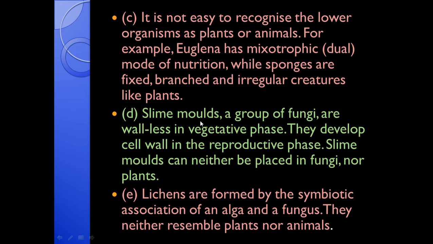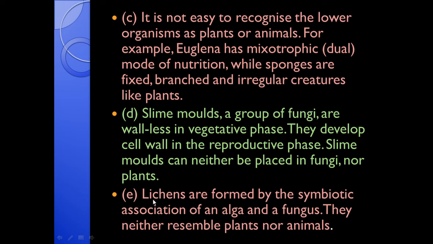Next is slime molds. Slime molds are a group of fungi. These are wall-less in vegetative phase. They do not have the cell wall, and the main characteristic of the plants is they have the cell wall. So these slime molds cannot be placed in the group plants. Why? Because these are wall-less in the vegetative phase, means when they are not reproductive. But once they enter the reproductive phase, they develop the cell wall. So slime molds can neither be placed in fungi nor in the plants.